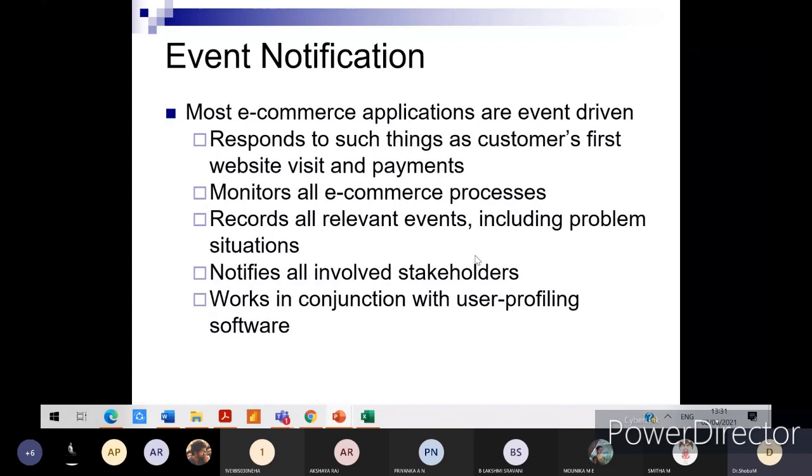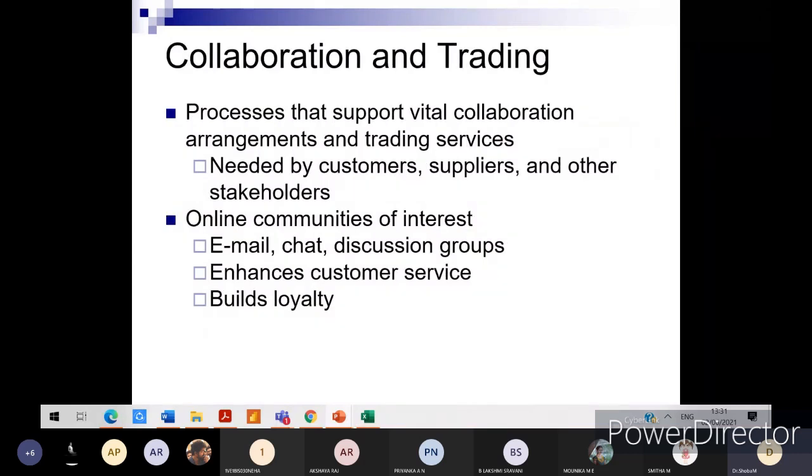So it records all relevant events, including problem situations, notifies all involved stakeholders, and works in conjunction with user profiling software. Next, moving on, collaboration and trading: processes that support vital collaboration arrangements and trading services. Definitely this is required by the customers, suppliers, distributors, and even some other stakeholders who are actively engaged in this particular component or phase.